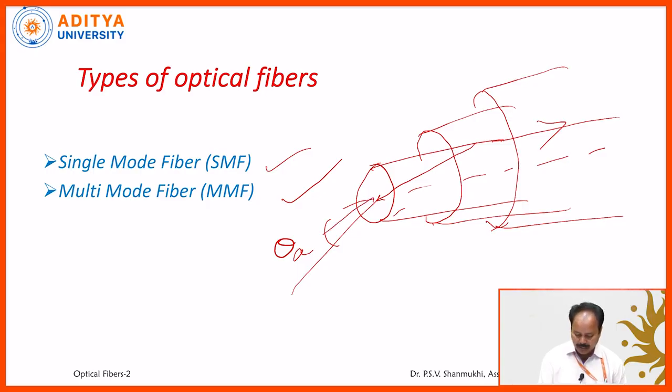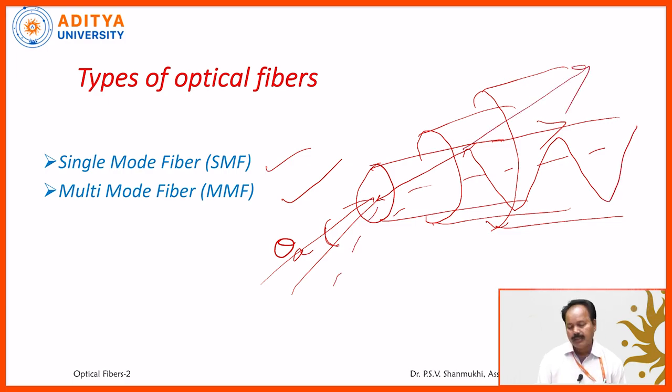If the light ray makes an angle less than the acceptance angle, it undergoes total internal reflection. If it makes an angle more than this, it escapes from the cable. That means the essential condition is that the incident angle should be less than or equal to the acceptance angle, so that it undergoes total internal reflection and propagates through the cable.